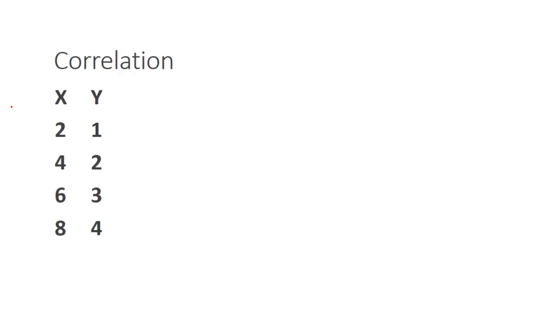So here we have a set of numbers, x and y. X goes 2, 4, 6, 8. Y goes 1, 2, 3, 4. So we know what this is, right? Y is always half of x. Okay? That means this is a perfect relationship.